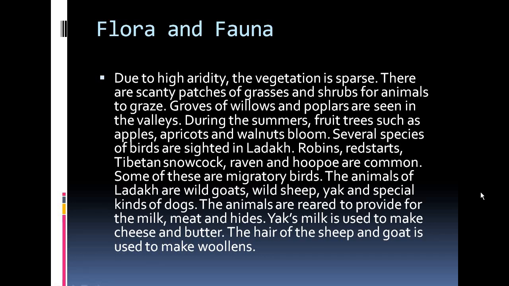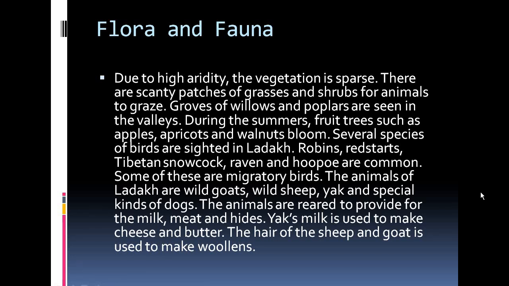Now apart from that, some of the birds you can find there are migratory birds. So apart from these kinds of birds, you can find other migratory birds as well. The animals of Ladakh are wild goats or wild sheep, yak and special kinds of dogs as well.